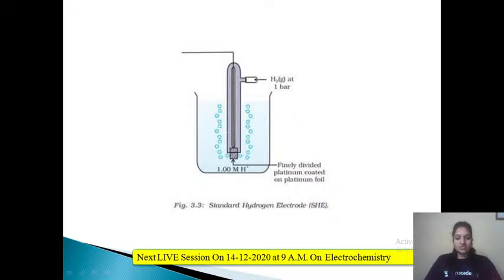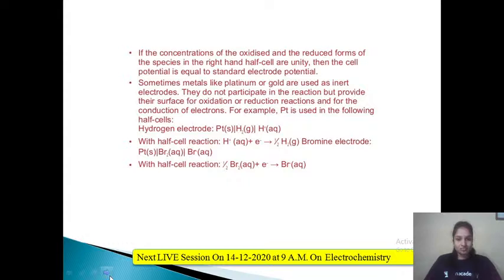So by making use of the standard hydrogen electrode, very important from exam point of view, though it is your theory, usually it is asked to explain and draw standard hydrogen electrode, also known as SHE, right? So here the concentration of hydrogen is maintained to be as 1 molar. You can just see these are the hydrogen bubbles which are blown through the solution, and this is the electrode, right? Platinum electrode. As I said, it is coated with the platinum black.